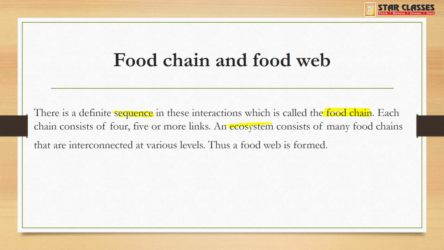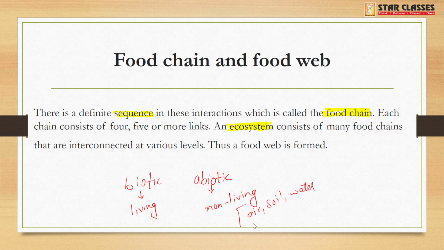First of all, what is an ecosystem? We live in a surrounding which is composed of two factors, biotic factors and abiotic factors. Living things are called biotic factors, non-living things are called abiotic factors. For example, air, soil and water are abiotic things. All the living beings like plants, birds, bacteria, whatever is around us, come under biotic.